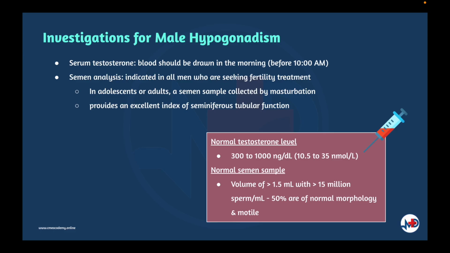In adolescents or adults, a semen sample collected by masturbation after 2 days of abstinence from ejaculation provides an excellent index of seminiferous tubular function. A normal semen sample has a volume of more than 1.5 mL with more than 15 million sperm per milliliter, of which 50% are of normal morphology and are motile.